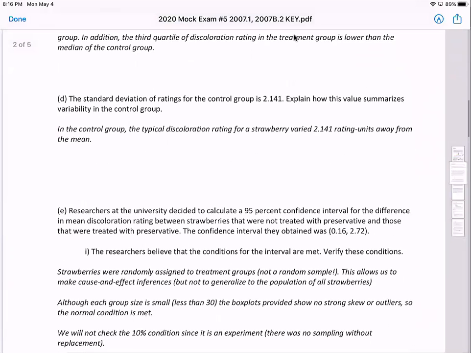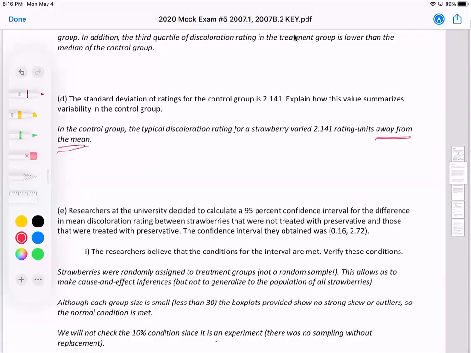Next question, the standard deviation of ratings for the control group is that number. Explain how this value summarizes variability. That's basically interpret standard deviation. So I said in the control group, the typical discoloration rating for a strawberry varied 2.141 rating units, whatever the units are, away from the mean. I think it's pretty important to mention that it's variability away from the mean. Standard deviation measures the variability away from the mean. The range doesn't do that, the IQR doesn't do that, but the standard deviation does do that. That's how it summarizes the variability. It's the variability away from the mean. And again, make sure you have context, it's really important there.